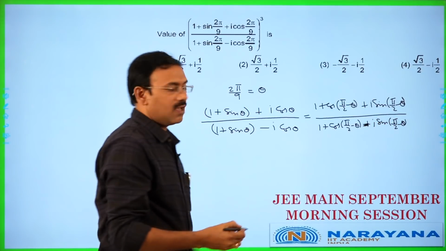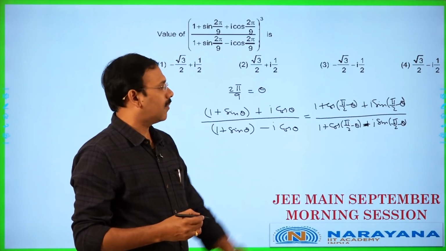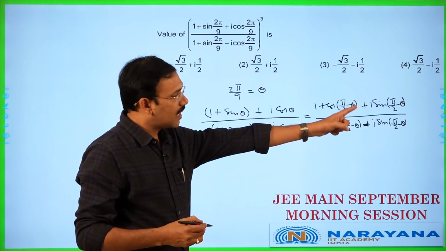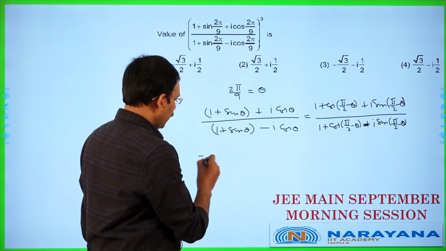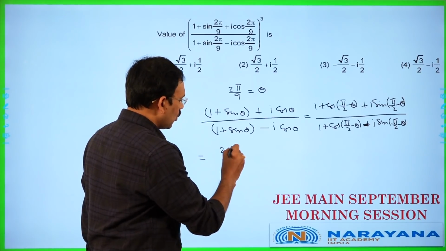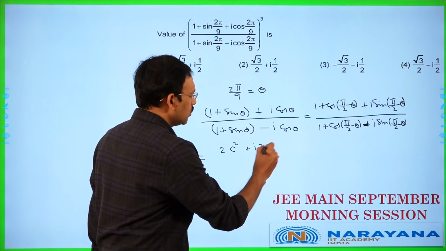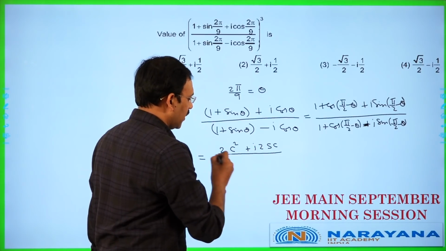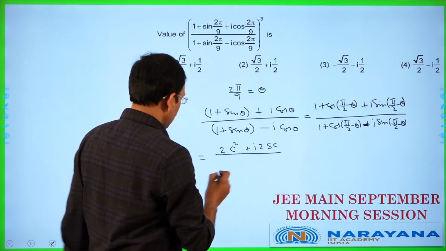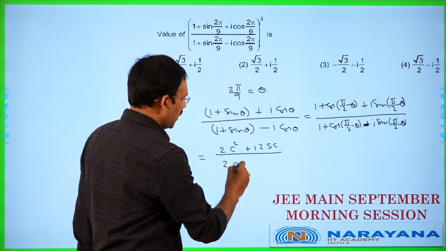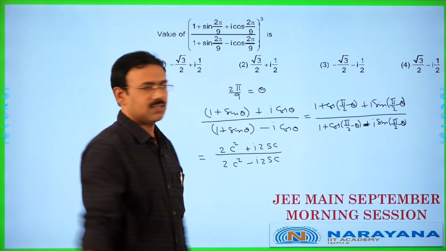Now you see, 1 plus cos theta can be written as 2 cos square theta by 2, and sin theta is 2 sin theta by 2 cos theta by 2. So in brief I write 2 cos square theta by 2 plus i 2 sin theta by 2 cos theta by 2, by 2 cos square theta by 2 minus i 2 sin theta by 2 cos theta by 2.